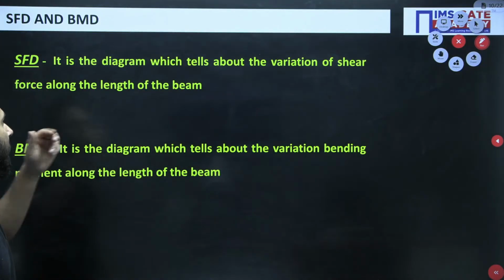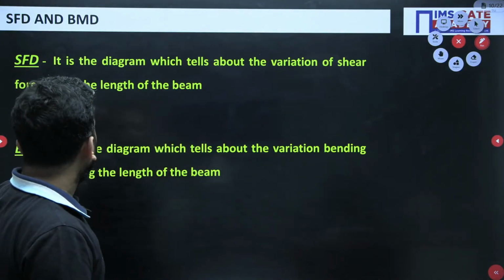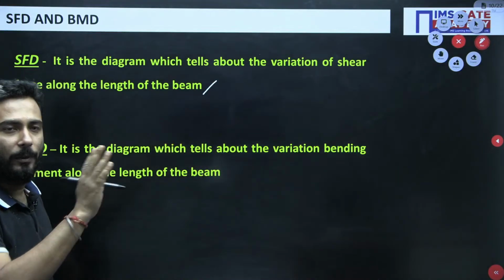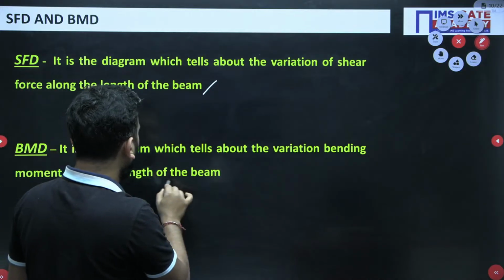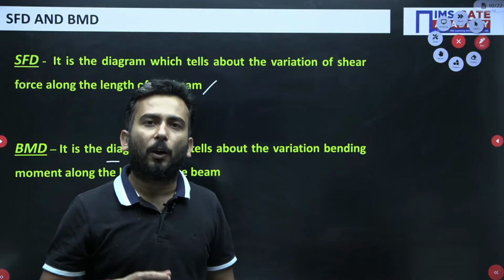And what is SFD BMD? SFD is the diagram which tells you about the variation of shear force along the length of the beam, that is, how the shear force is varying. And what is BMD? It is the diagram which tells the variation of bending moment across the length of the beam, that is, across the length I will be able to say how the bending moment is varying.